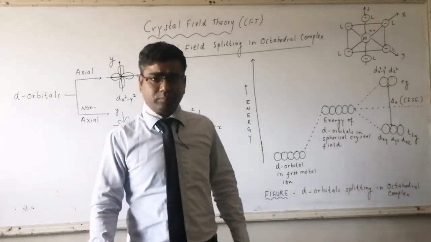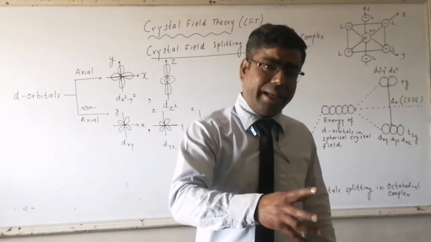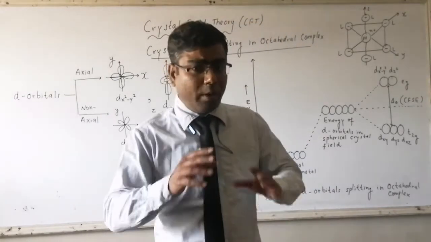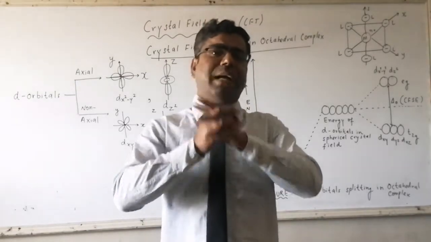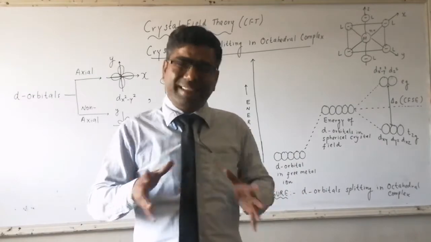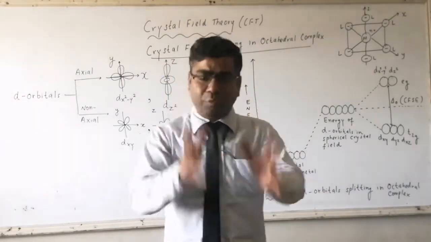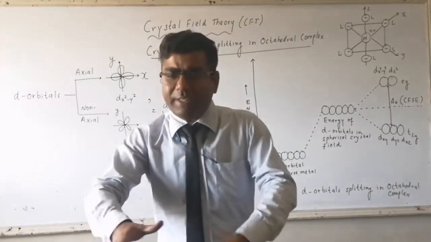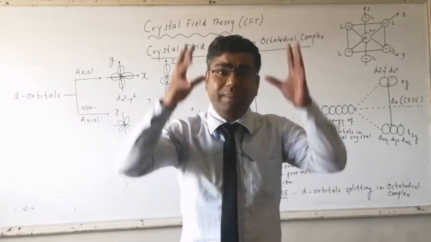Now what happens when ligands are approaching towards the central metal atom or central metal ion? According to crystal field theory, the ligands are treated as point charges, and whenever a charge is there, it is always associated with an electric field. So the ligand approaching the central metal atom or central metal ion is approaching with its electric field.